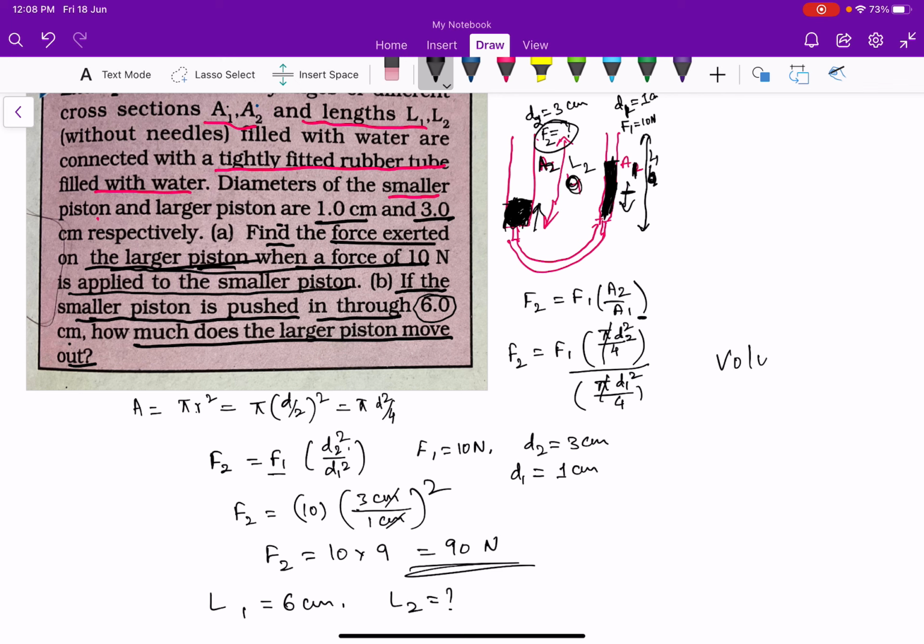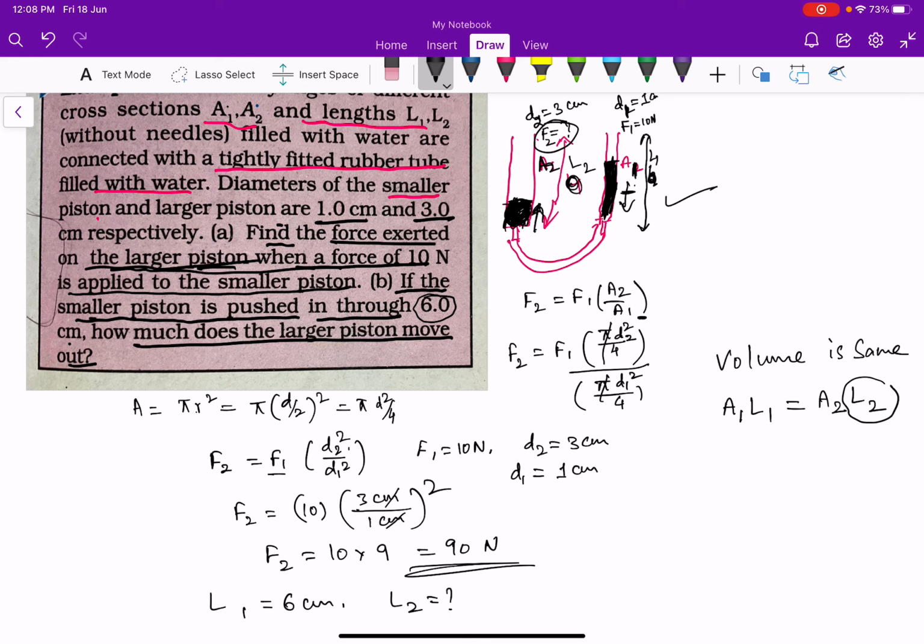Volumes are same, and volume is area into length. So A1 L1 that is pushed at the smaller piston must be equal to the volume raised in the larger piston. So A1 L1 equal to A2 L2.